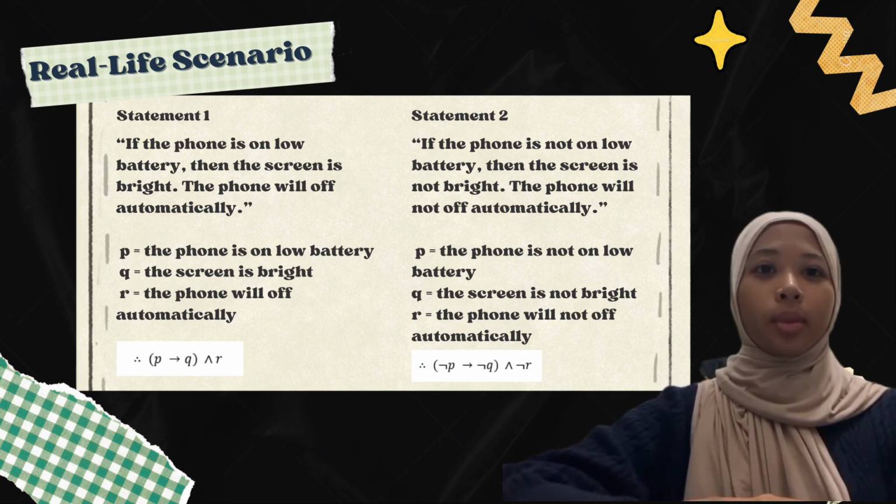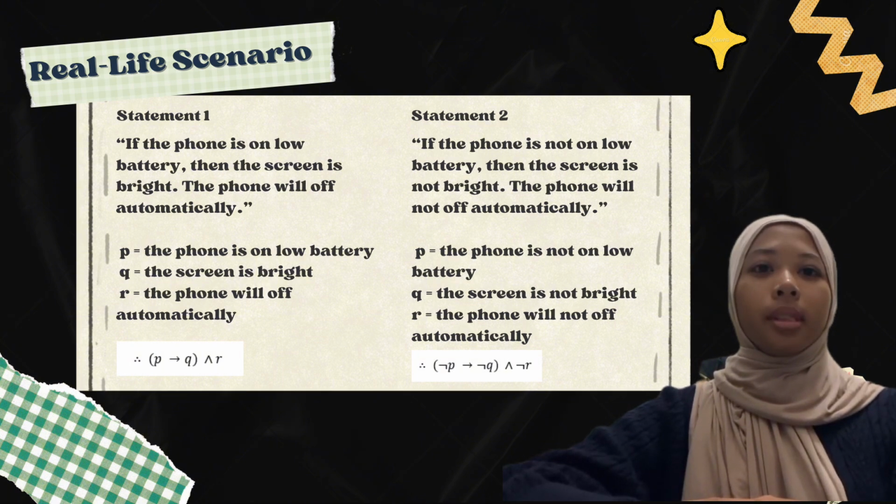For statement 2, we make a negative statement of statement 1. So, the statement sounds like this: If the phone is not on low battery, then the screen is not bright. The phone will not turn off automatically. Same as before, we just make the variables negation P, negation Q, and negation R.